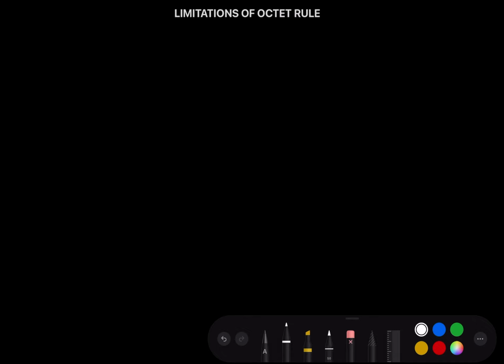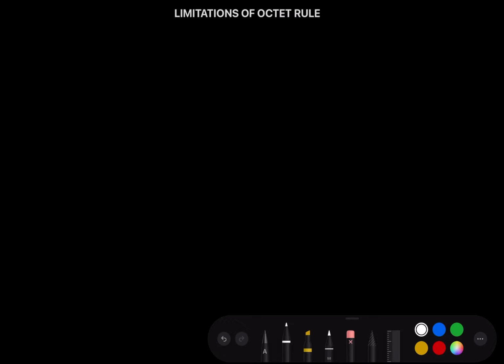My dear students, today's topic for the lecture is the limitations of octet rule. Before doing that, let us recapitulate the octet rule. Octet rule states that every element tries to attain nearest stable noble gas configuration by attaining 8 electrons in its outermost shell. That 8 electrons can be achieved by transference of electron, that is by the loss of electron or by the gain of electron, or it can also be achieved by sharing of electrons. So now let's start the limitations of octet rule.